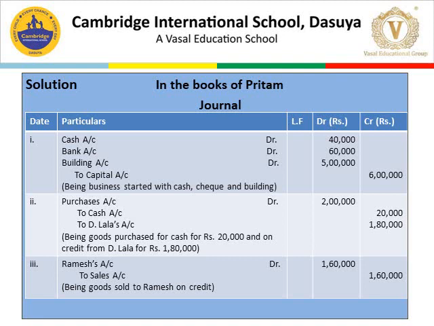In this transaction the word credit is clearly given, so we do not require to identify whether it's a credit transaction or a cash transaction. When the word credit is clearly given in the question, it means that transaction is a credit transaction. So we have sold goods to Ramesh. The journal entry would be Ramesh account debit to sales account rupees 1,60,000.